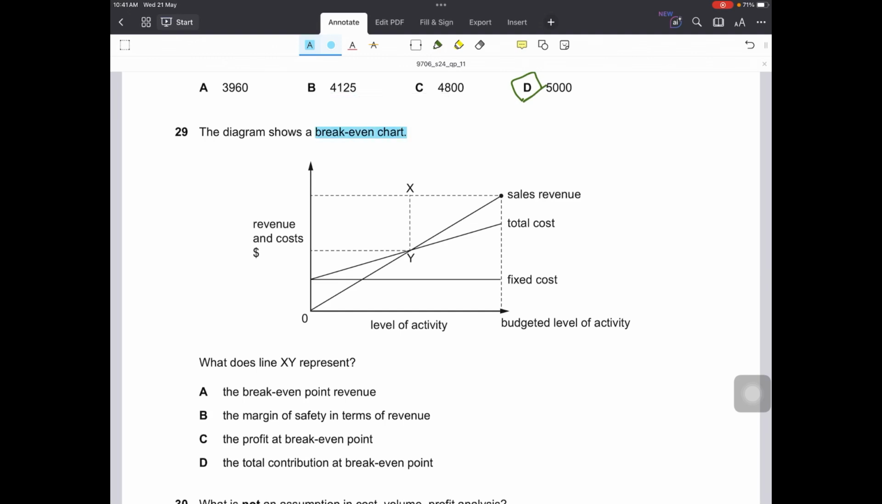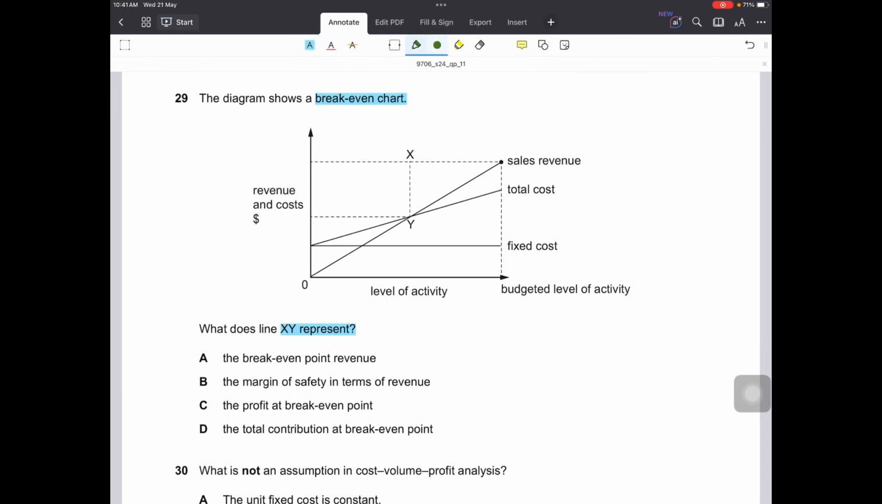29. The diagram shows a break-even chart. What does line XY represent? Where is XY? This vertical line is XY. What does it represent? It represents the difference between this point, which is break even. Break even is when the total cost and the sales revenue lines intersect. So there is no profit or no loss at this point, and the portion below break even is the portion of loss, and above is the portion of profit.